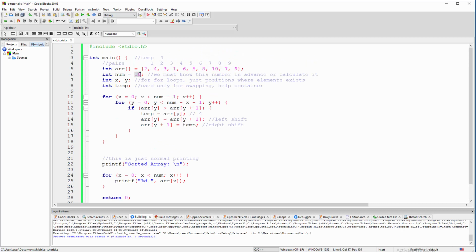We always must know what is the total number of elements, because we use that in a for loop when we talk about the total number of possible combinations. So the total number of possible combinations in the first pass and any future pass is always one less than the total number of elements. Whatever you have here in num, just subtract one from it when we are talking about the first outside for loop. X and y, of course, are used in for loops.